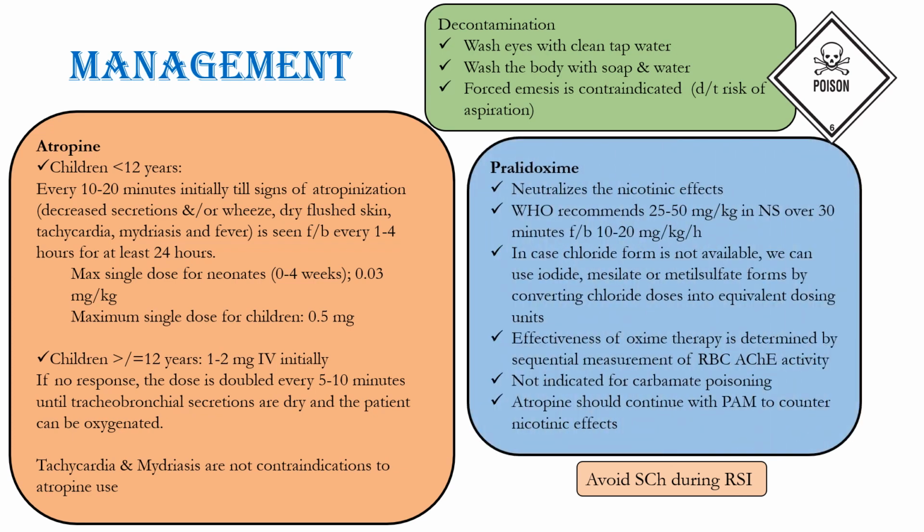Pralidoxime neutralizes the nicotinic effects. WHO recommends 25 to 50 mg per kg of pralidoxime in normal saline over 30 minutes. This should be followed by a continuous IV infusion of 10 to 20 mg per kg per hour. In case the chloride form of pralidoxime is not available, one can use iodide or mesylate or methyl sulfate forms by converting the chloride form doses into equivalent dosing of the concerned compounds. The effectiveness of oxime therapy is determined by sequential measurement of RBC acetylcholinesterase activity. This is not indicated for carbamate poisoning. Atropine should continue with pralidoxime to counter the nicotinic effects.